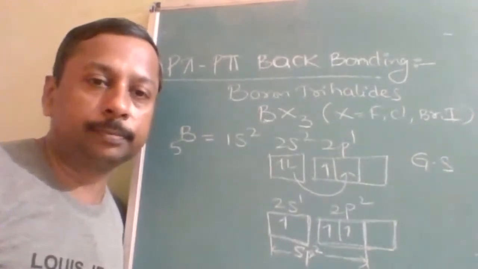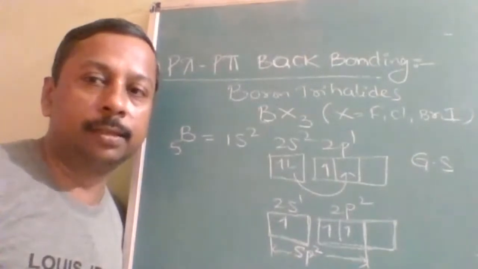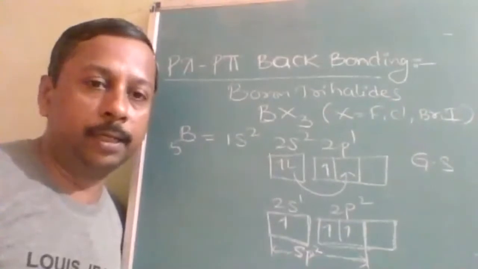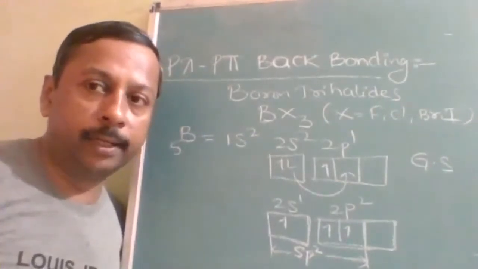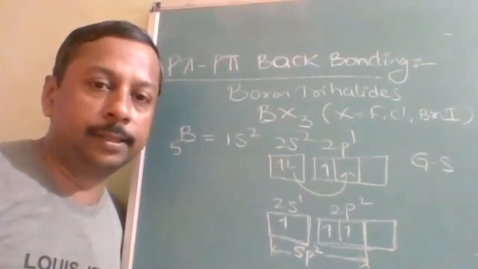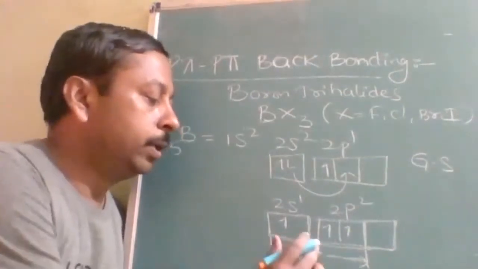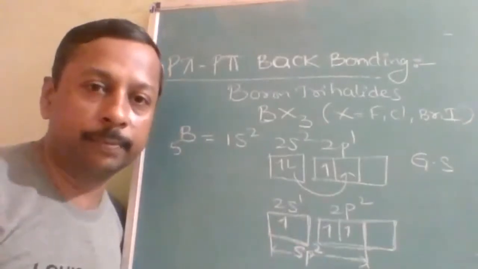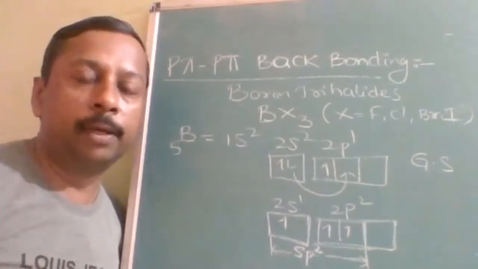What is that exception? Very good. It is electron deficient. Hence, it cannot get the octet, but still it won't stop trying. Like some students, they won't stop trying till their success is achieved. Like that, boron will also try to achieve the octet, but conventional ways could not give it success. Then it will go through a different way. That way is called p pi p back bonding.